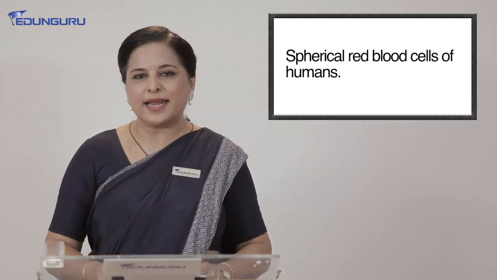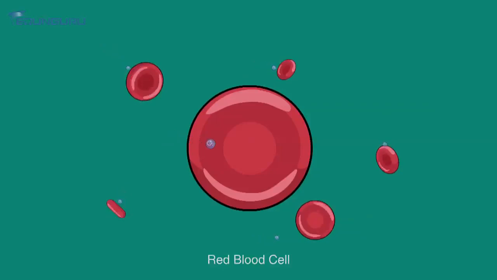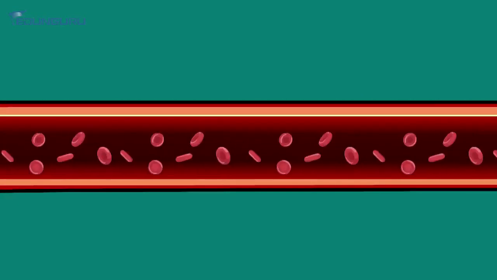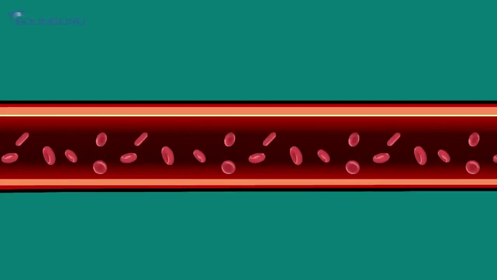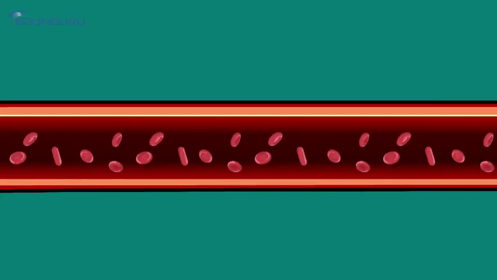For example, the red blood cells. The red blood cells in our body, what is their function? Yes, they take oxygen because of the red pigment hemoglobin. Now they have to run continuously, they can't stop, otherwise the blood will stop. So they have to run continuously throughout the body to give oxygen to each and every cell of your body. And you counted it right, that is 1.5 billion or 2 billion, just imagine. So red blood cells have to continuously run. So they are spherical in shape.